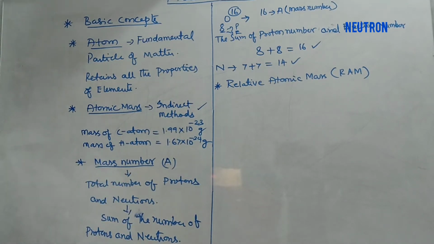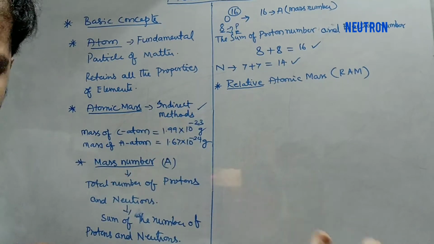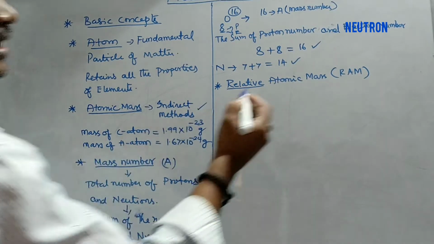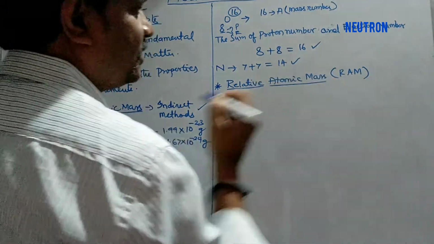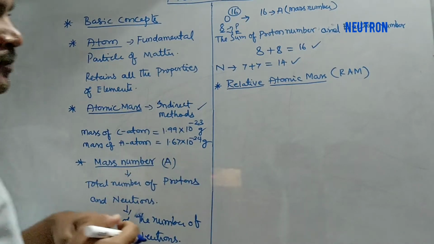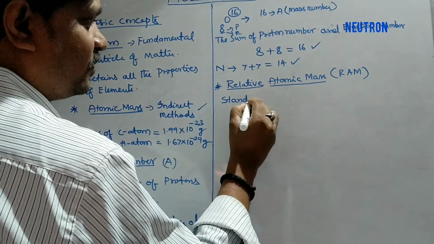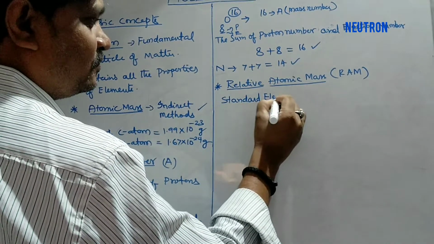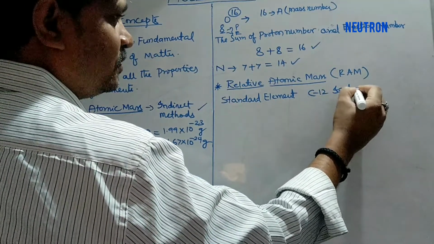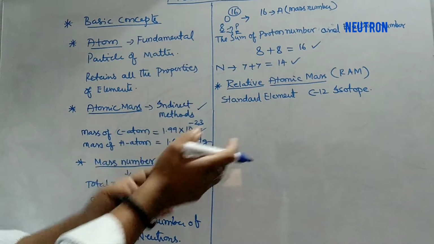So what is the meaning actually? Relative. Relative means comparison with other elements. See, the atomic mass is compared with the other elements. There are many elements available, but we are taking a standard element for measuring. That standard element is nothing but the C12 isotope. Why are you taking only C12?